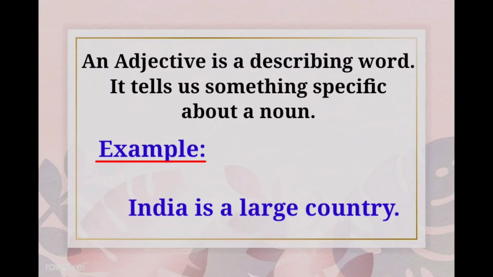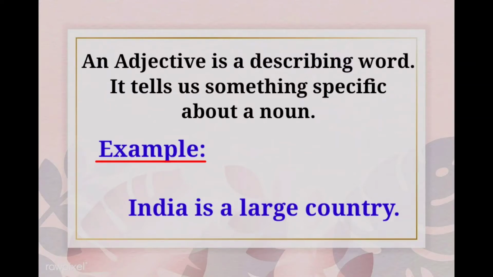Now look at that example. India is a large country. For example, now I am going to remove the word large from that sentence. Then the sentence changes into India is a country. India is ஒரு நாடு. Now I am going to add the word large. India is a large country. India is ஒரு பெரிய நாடு.